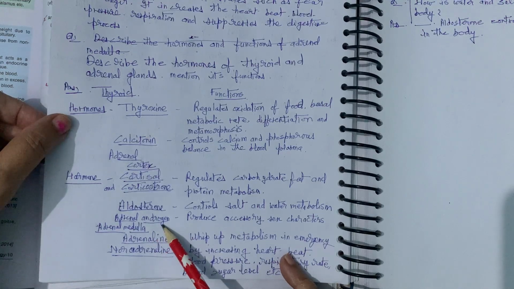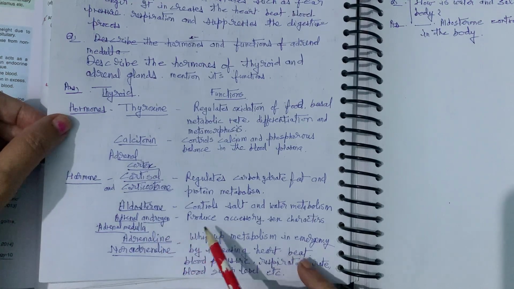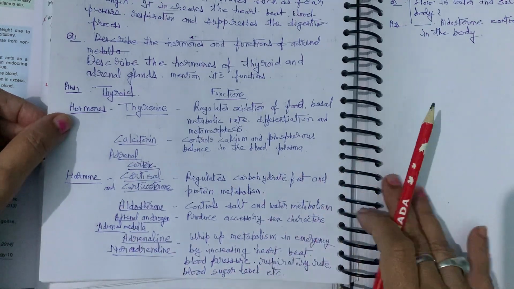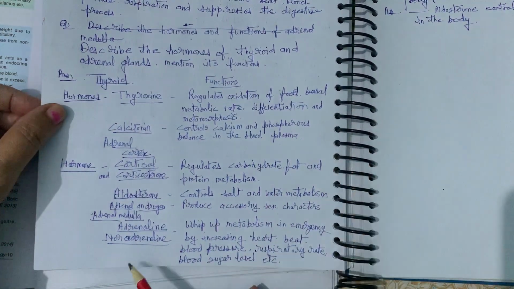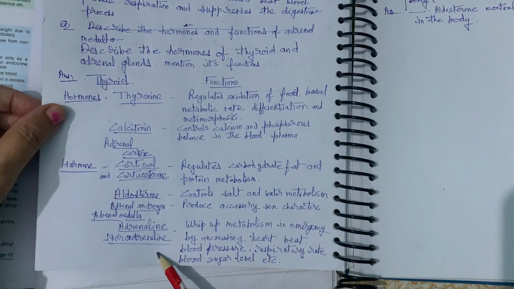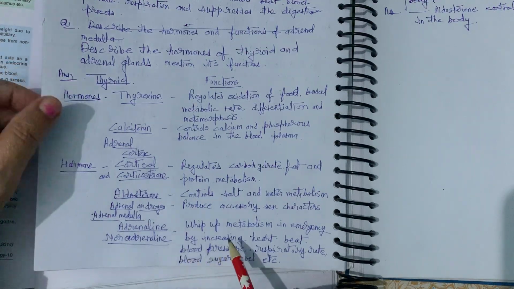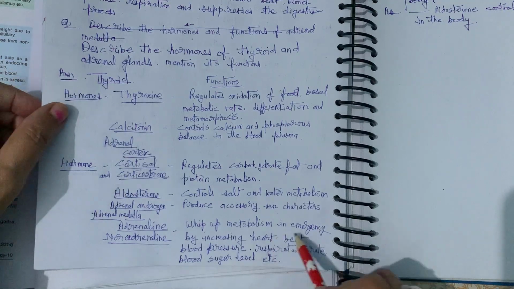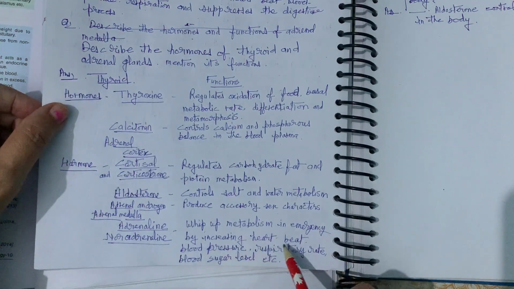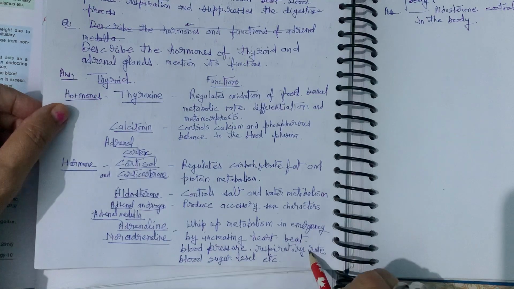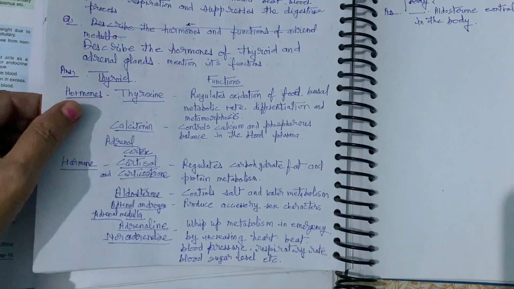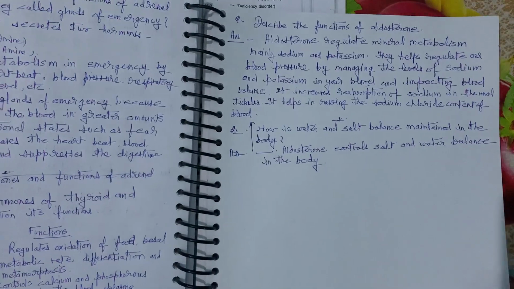And adrenal androgen produces accessory sex characters. The adrenal medulla secretes adrenaline and noradrenaline, which we have discussed earlier. It whips up the metabolism in emergency by increasing heartbeat, blood pressure, respiratory rate, blood sugar level, etc. Same as we have discussed earlier for the functions of the adrenal medulla, right?